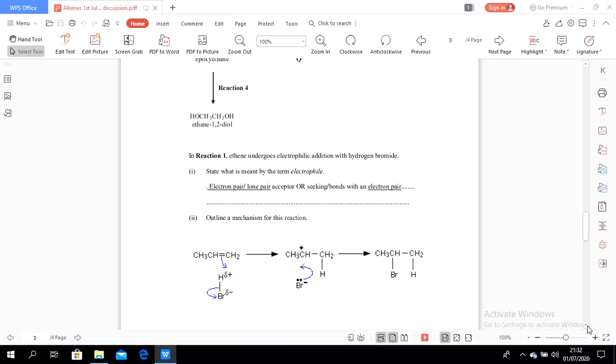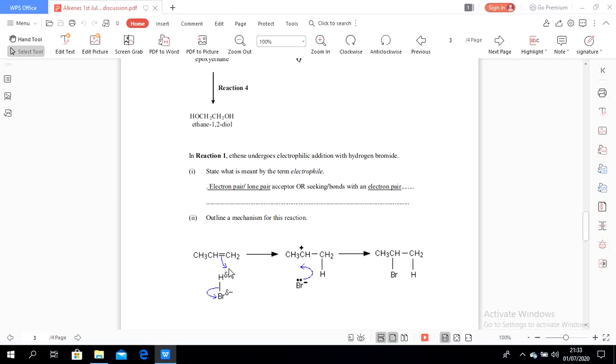Look at this one: the high electron density of the double bond will repel electrons in the HBr. The hydrogen will become the electrophile, while Br will become the nucleophile. Why does Br become the nucleophile? Because Br has a tendency to gain electrons, so it takes the electron from the hydrogen.